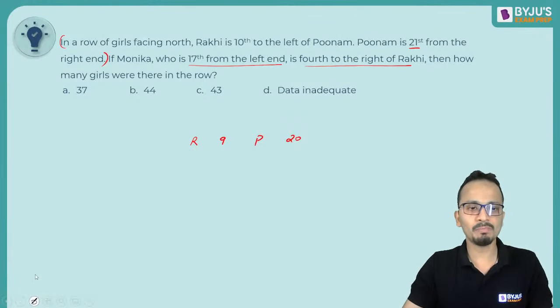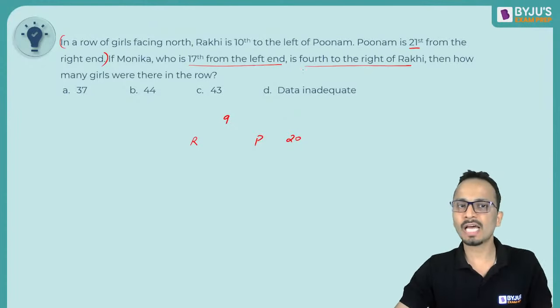So I'll put Monica now. In total, there are 9 girls sitting between Rakhi and Poonam, such that Monica is 4th to the right of Rakhi. So let's place Monica here.